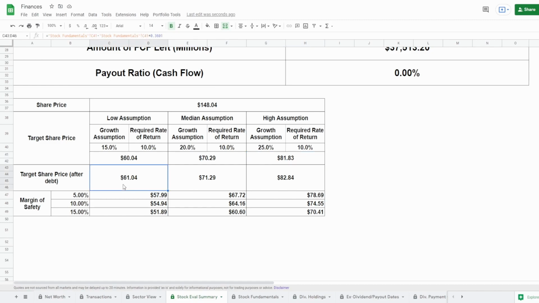Adjusting for debt, we get $61.04. For the low assumption, median assumption, $71.29, and for the high assumption, $82.84. With the margin of safety for the low assumption, we get from $52 all the way up to $58. For the median assumption, we get $60 all the way up to $67. And for the high assumption, we get $70 all the way up to essentially $79.